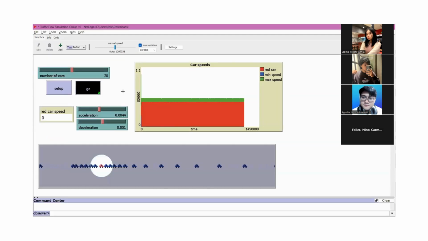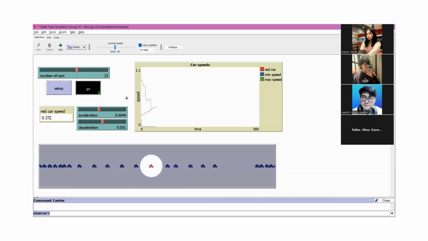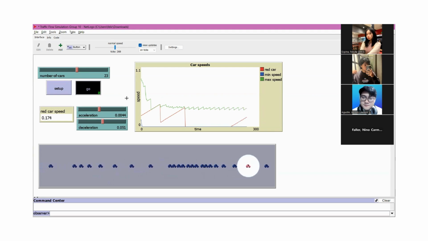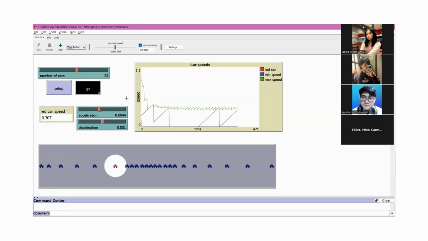For our simulation, we ran it with an average number of cars. In this case, we used 23 cars, and we observed how the red car behaves as it travels around the simulation. For the first trial, the red car accelerates until it encounters a vehicle in front of it, and then it decelerates to avoid collision. Once the traffic has moved, it then begins to accelerate again. This creates a sawtooth pattern in the red car's speed graph, reflecting the stop-and-go nature of traffic,